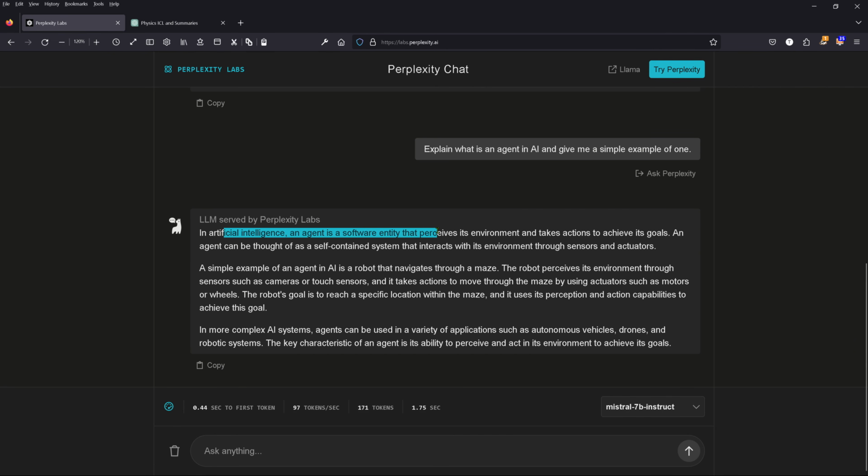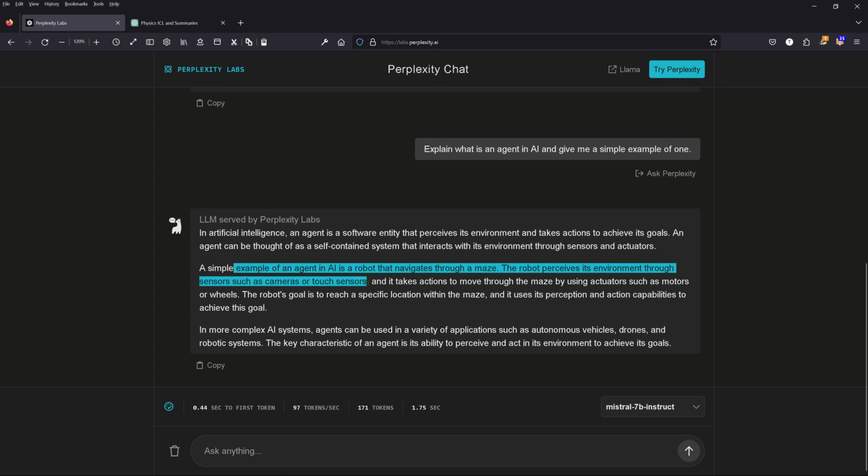In AI, an agent is a software entity that perceives its environment and takes action to achieve its goal, can be sort of a self-contained system that interacts with its environment through sensors and actuators. A simple example of an agent in AI is a robot that navigates through a maze, perceives its environment through sensors such as cameras and touch sensors, and it takes actions to move through the maze by using actuators such as motors or wheels.